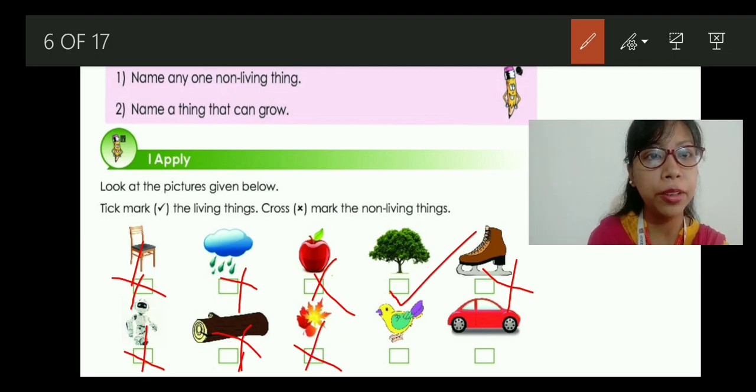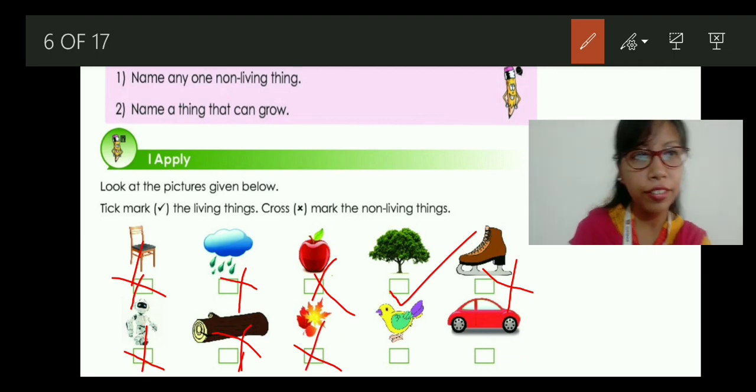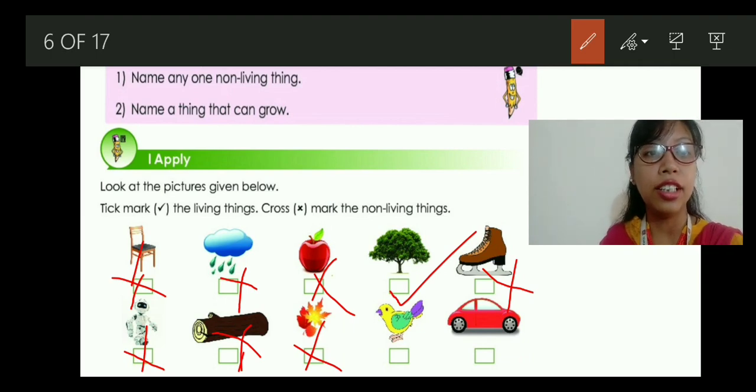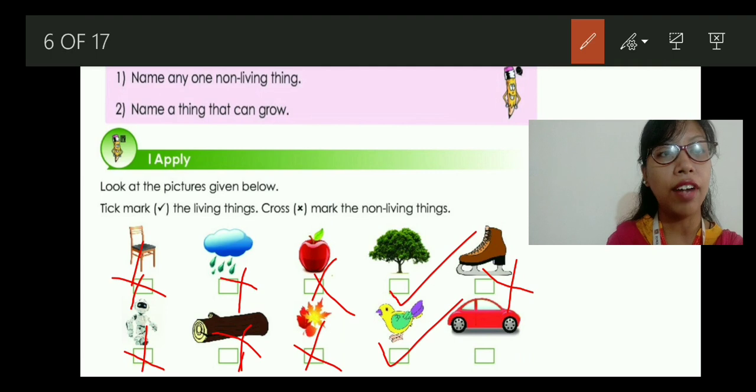Then what about the bird? Do you think the bird is living? Yes, it can grow, it can move, it can breathe. So it is a living thing. Then we have the car. Of course, a car is a non-living thing. So we are going to put a cross.